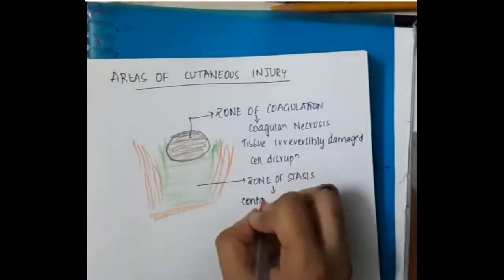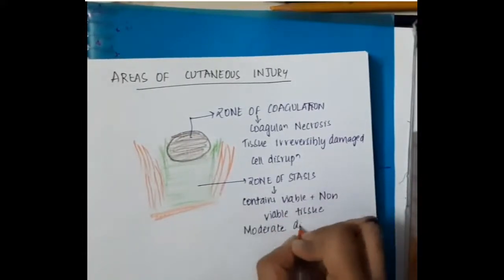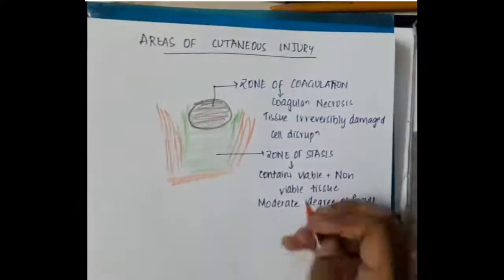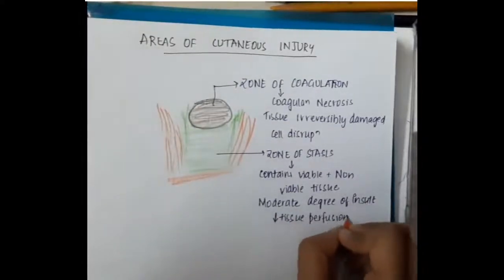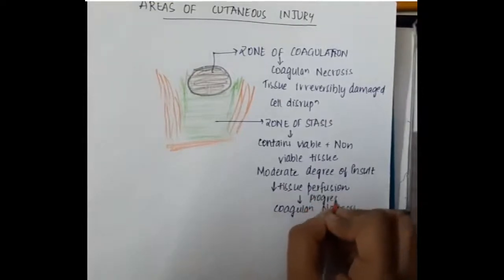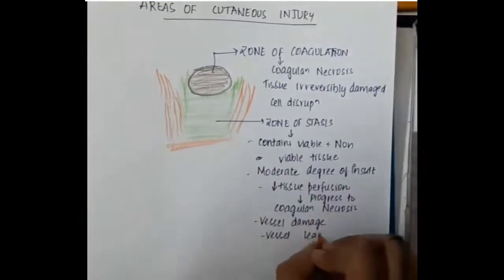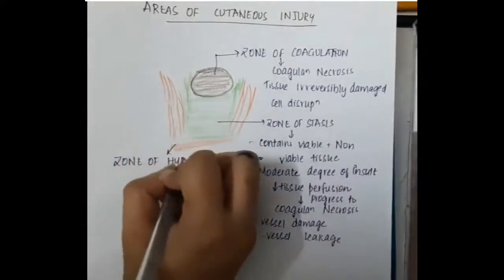In the zone of stasis, viable and non-viable tissue are both present, due to a moderate degree of insult. Here there is decreased tissue perfusion, which will later slowly progress to coagulative necrosis. It is associated with vessel damage and leakage.